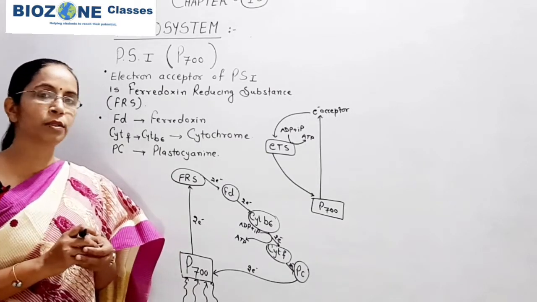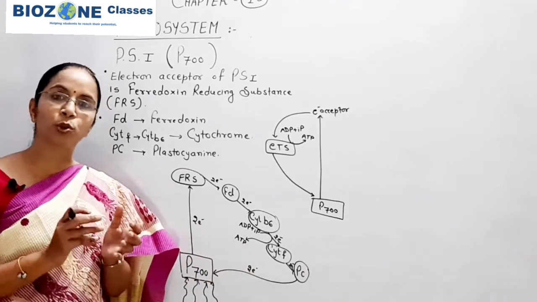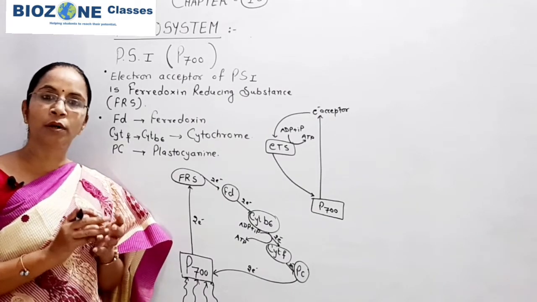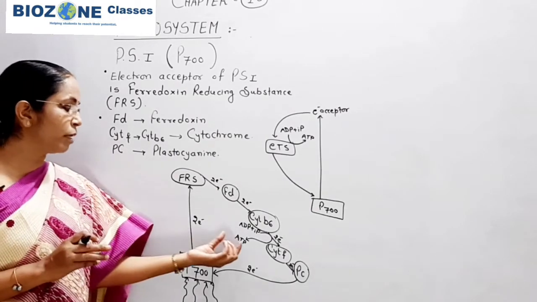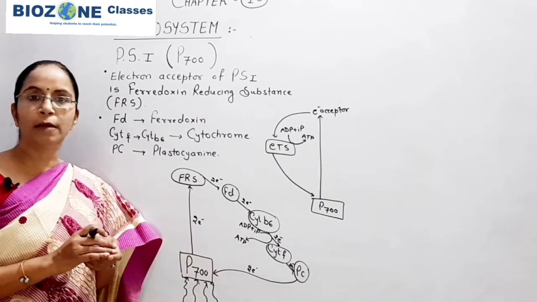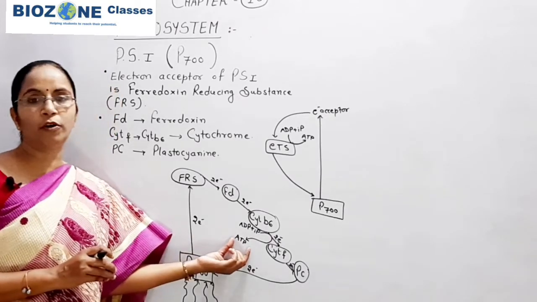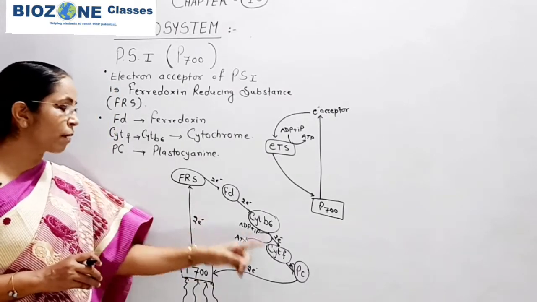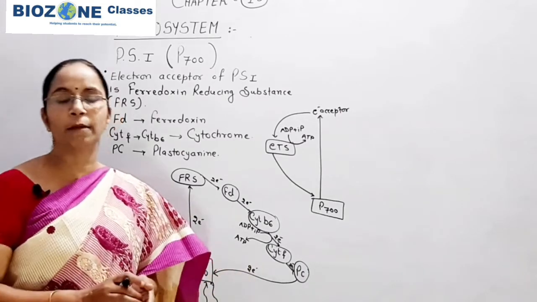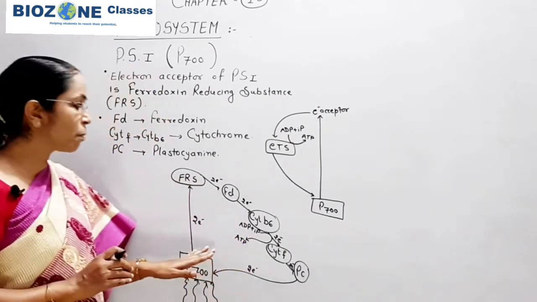Secondly, when we come to ATP synthesis, ATP synthesis means phosphorylation. Phosphorylation means the ATP is synthesized with the help of ADP and inorganic phosphate, and the phosphorylation phenomenon in PS1 takes place in a closed path. Therefore this cyclic path of ATP synthesis is called cyclic phosphorylation. So this part you remember.